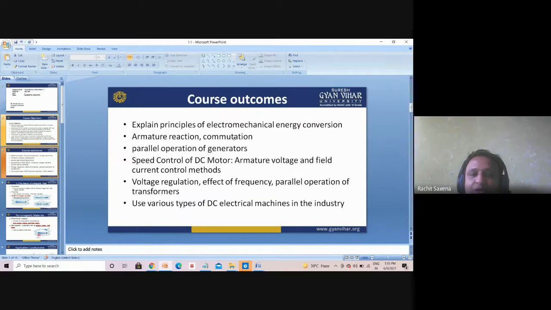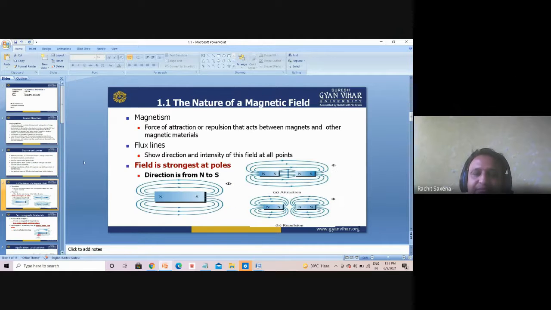Now, next is the course outcome. Explain principles of electromechanical energy conversion, armature reaction, parallel operation, speed control of DC motor, voltage regulation, effect of frequency, parallel operation, then various types of DC electrical machines used in industry. Okay. Next, the nature of a magnetic field.